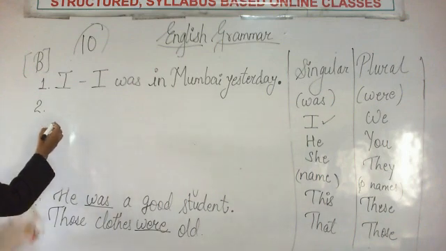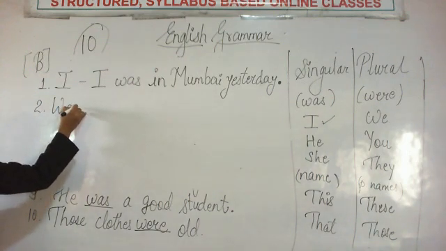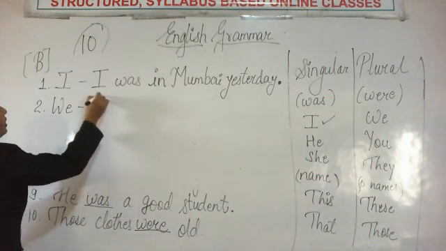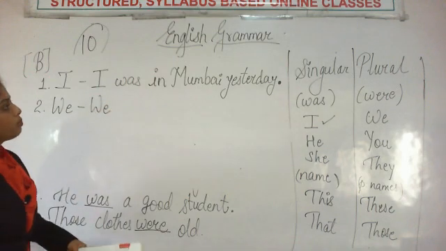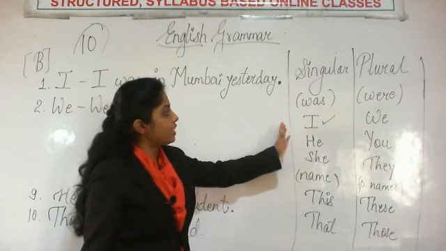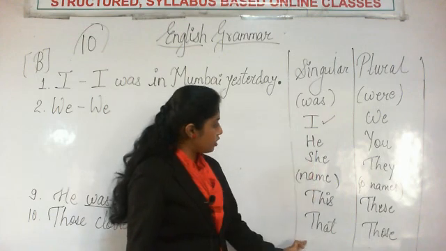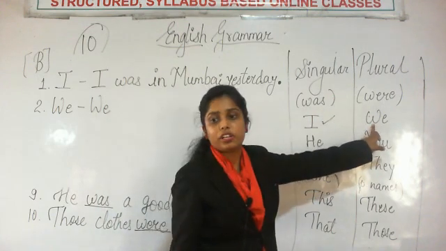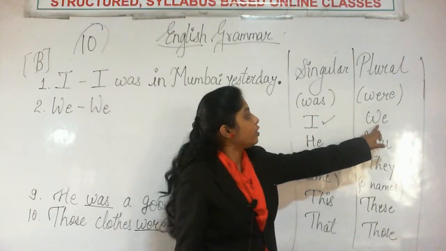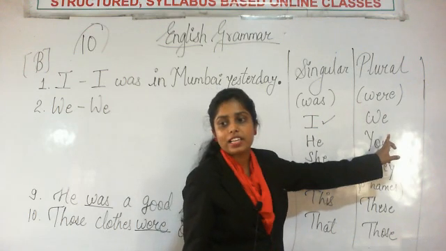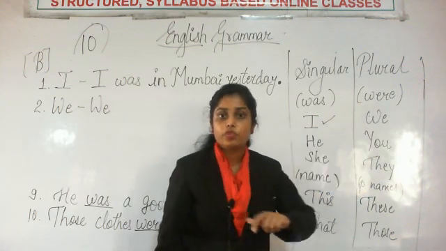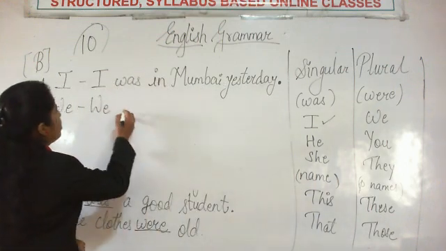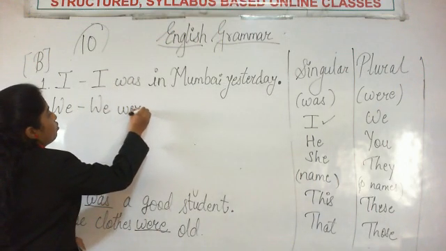Second one is we. So first, let's have a look. We comes in which category? We is not here in the singular list. Here, we is here in the plural list. Okay. So with we we will use were. So we were.